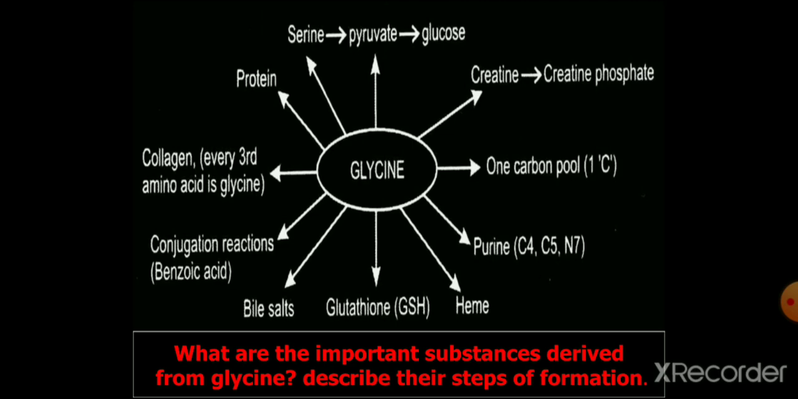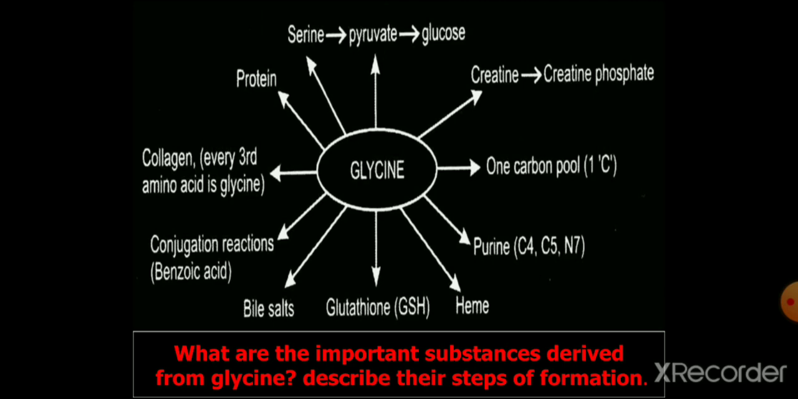So this is the picture where you can see the overall metabolic pathways and products formed from glycine. So an important question is, what are the important substances derived from glycine? Describe their steps of formation. Sometimes they will ask any one product or two products. Usually they will ask to enumerate the important products formed from glycine and also the important functions of these products sometimes. So you have to study the functions of creatine, creatine phosphate, then glutathione, etc. So you can write the function also.